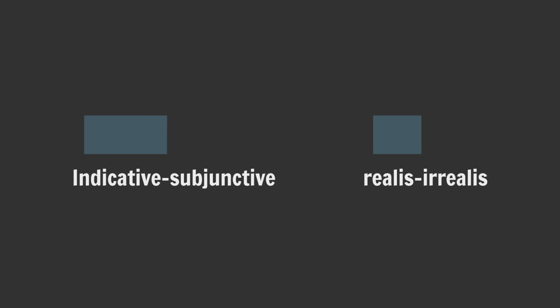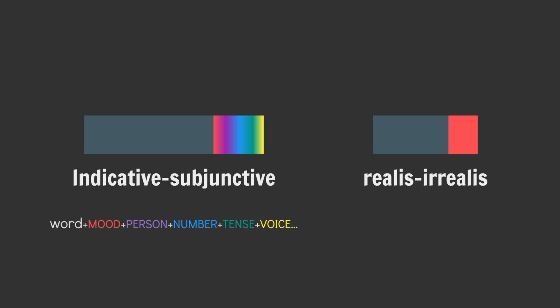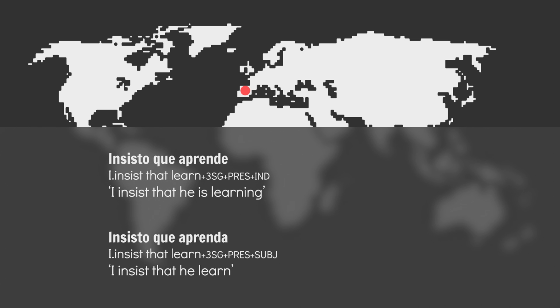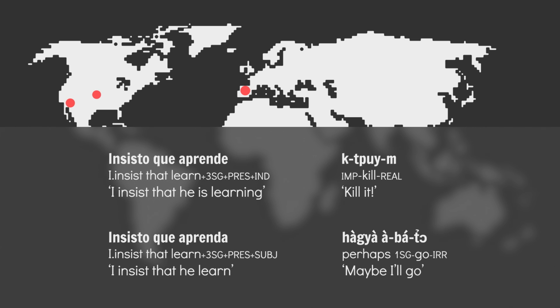The biggest difference between both systems is that markers of mood tend to be fusional in indicative-subjunctive languages, but analytical in realis-irrealis languages. That is to say, mood in indicative-subjunctive languages tends to come bundled with person, number, tense, voice, that kind of thing. Whereas mood in realis-irrealis languages tends to be marked with individual affixes, single words, and so on. Compare Spanish's indicative and subjunctive moods to Maricopa and Kiowa's realis-irrealis moods. Fusional mood markers, isolated mood markers.